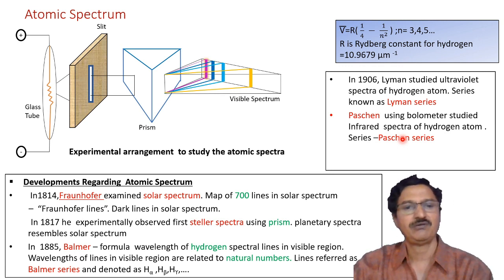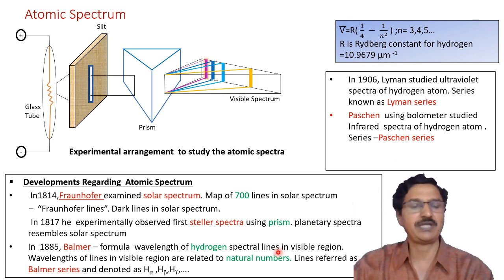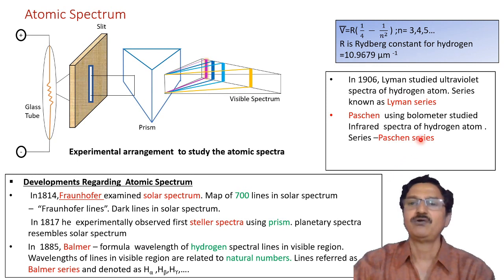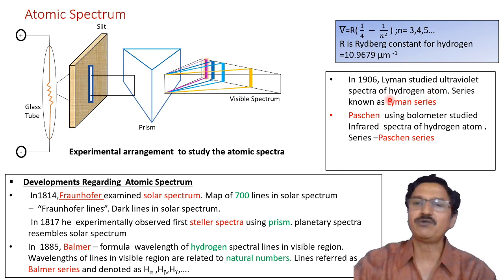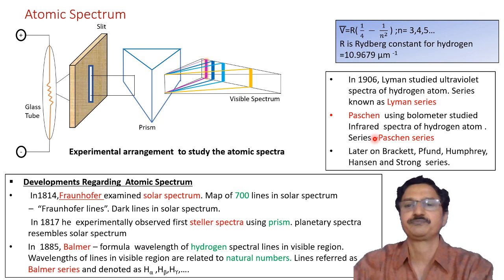We can observe that Lyman, Balmer, Paschen, all these scientists worked on the hydrogen atom spectra. Balmer studied the visible region, Lyman the ultraviolet region, while Paschen studied the infrared region.